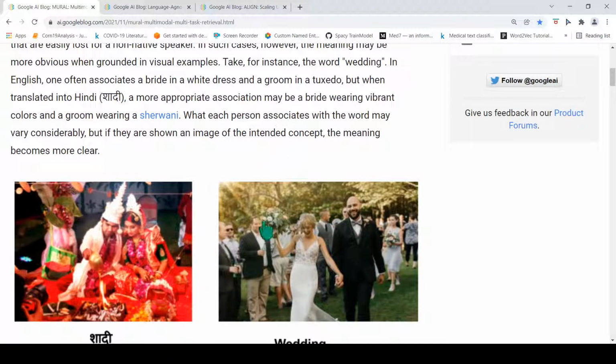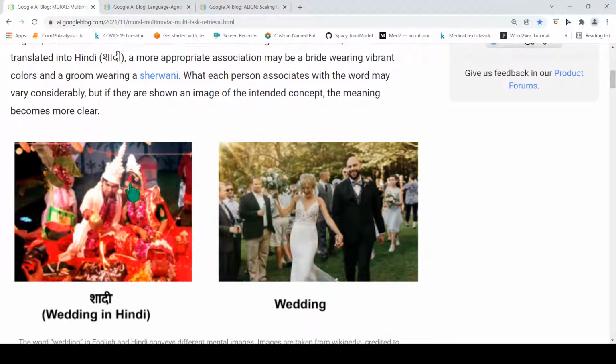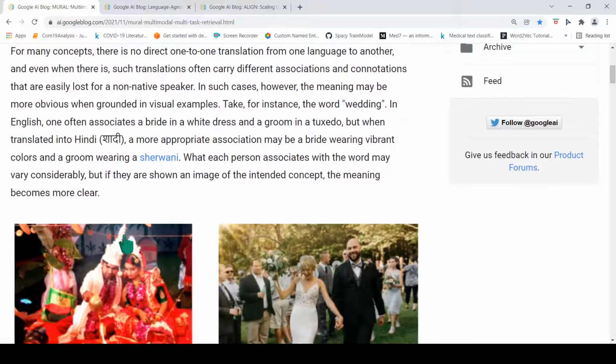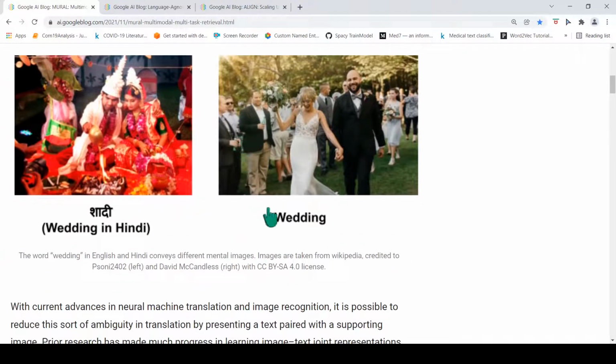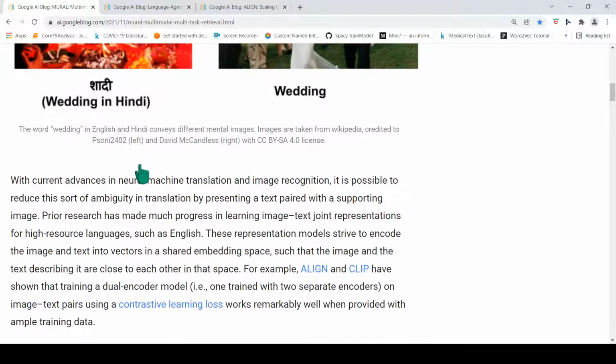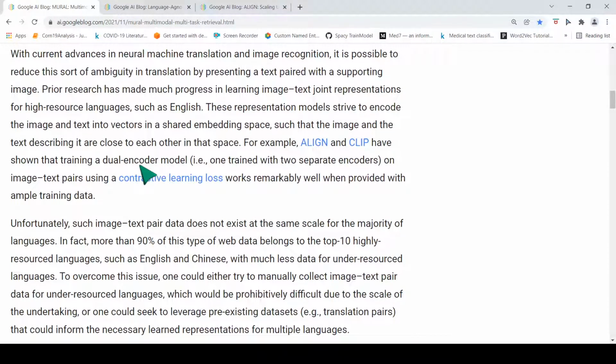But if you translate it into Hindi, then it becomes shadi. Now for shadi, a more appropriate association would be a bride wearing vibrant colors, a groom wearing a sherwani, right? So what each person associates with the word is different. But if they're shown an image of the intended concept, the meaning becomes more clear. For example, if wedding is translated into Hindi as shadi, and then they show this picture, it becomes more clear what the intended meaning is in the translation. So that's the key idea over here.